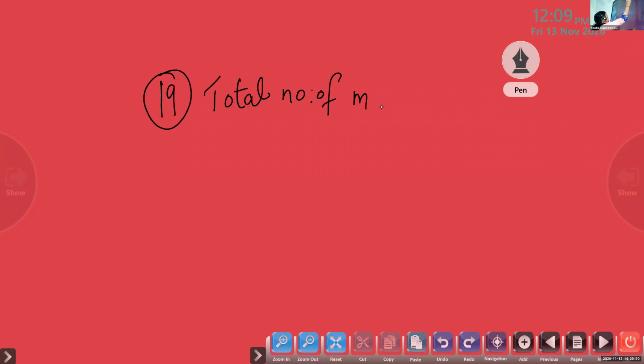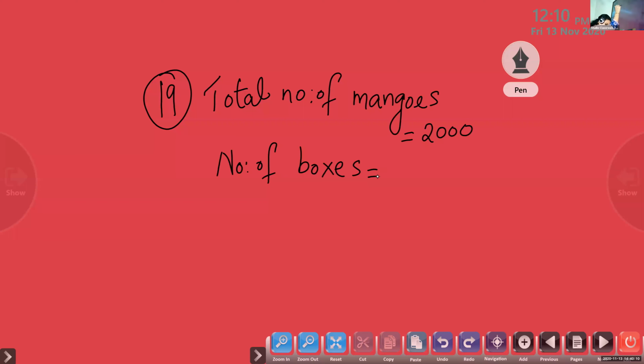Total number of mangoes: 2000. And how many boxes are there? Number of boxes: 8.